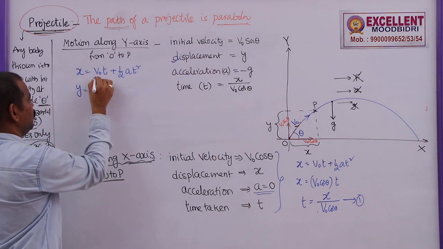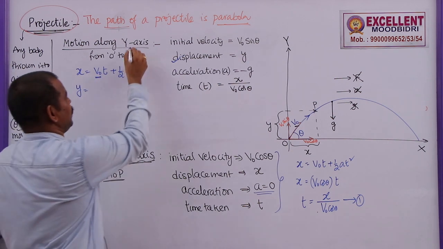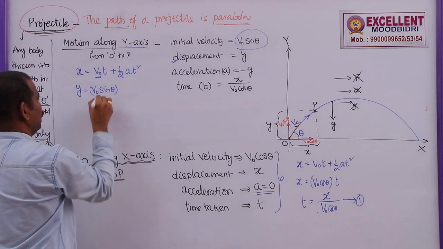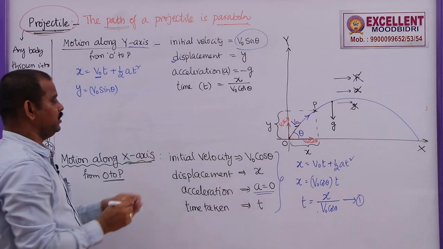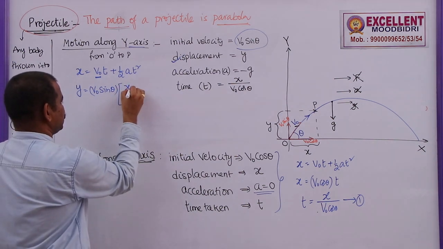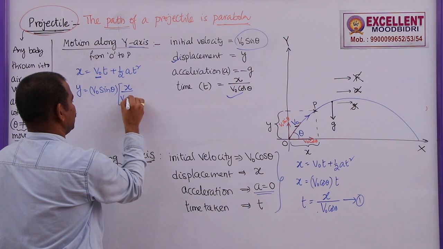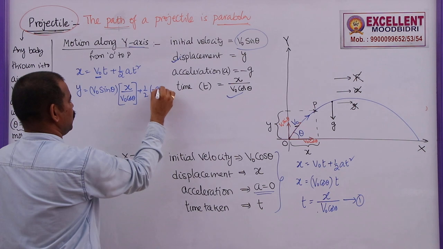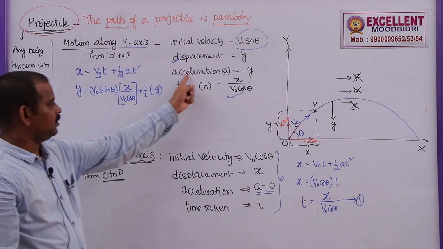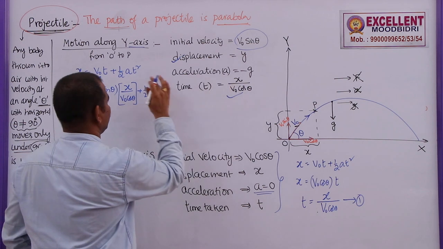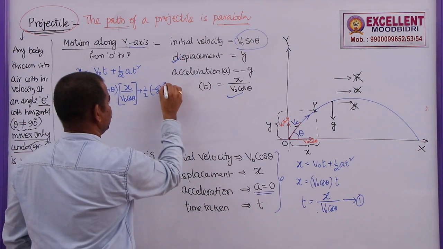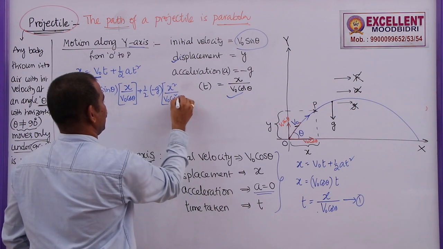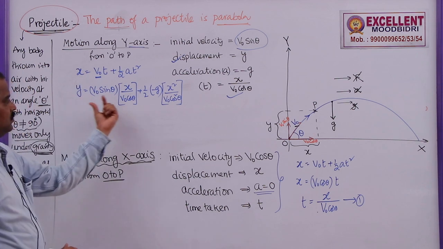So, y is equal to, what is the initial velocity along y axis? This is v naught sin theta. And what is the time taken for this particle to reach point P? This is x by v naught cos theta, plus half into a, where a is equal to minus g, acceleration is minus g, and t is equal to this one, because t square I need. So, t square means x square by v naught square cos square theta. So, this is the expression.